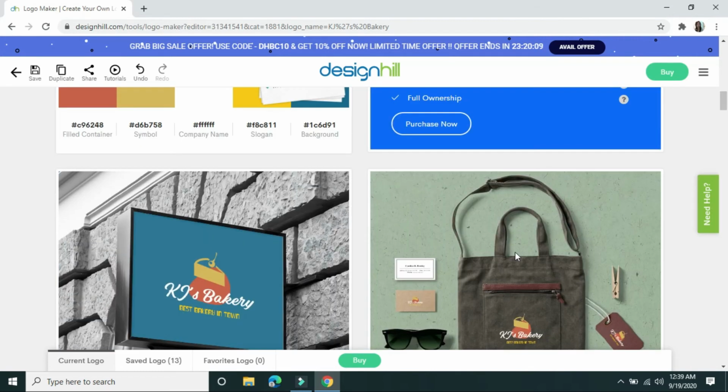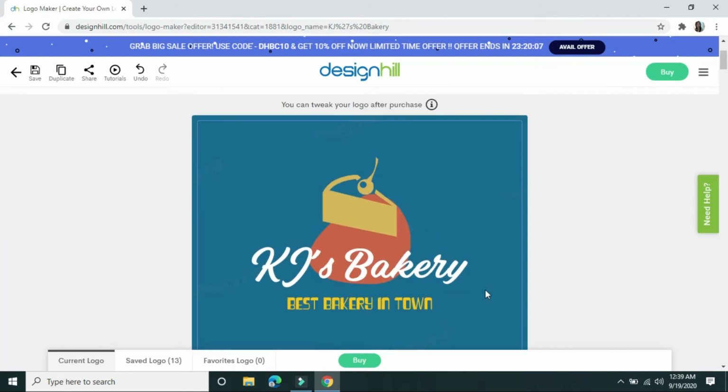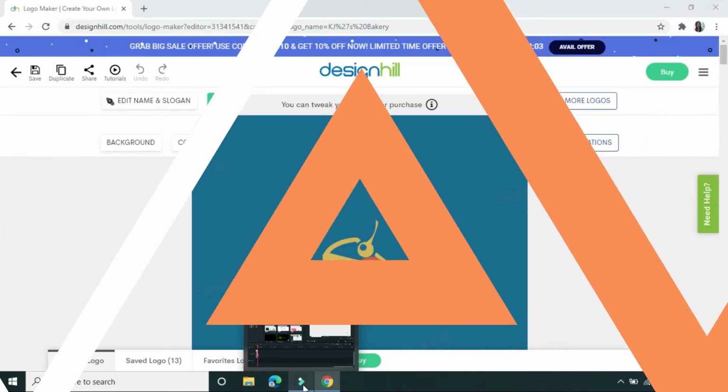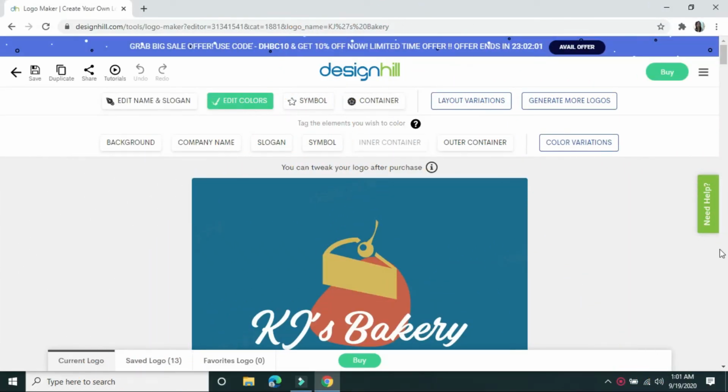Okay. So, now if you are contented with the design, you can proceed to buying now this design. Okay. And now for the last part, since we are done, next thing to do is to click buy.